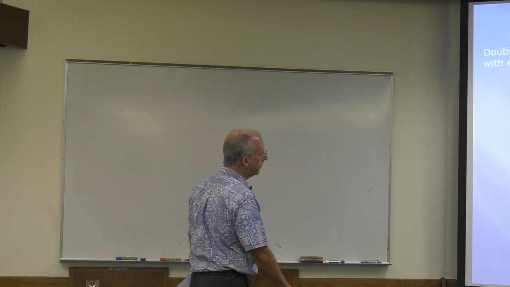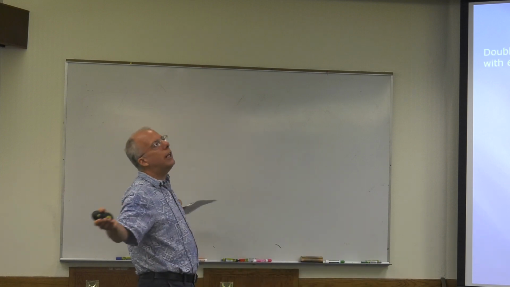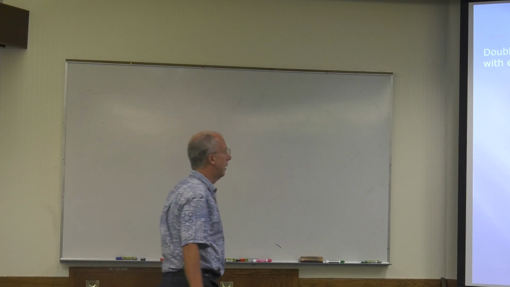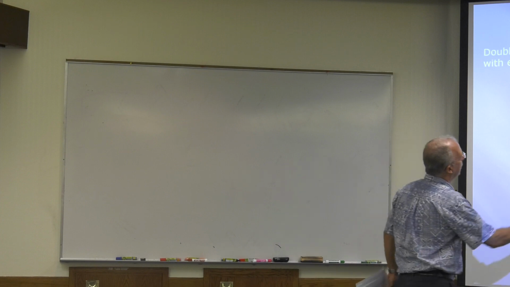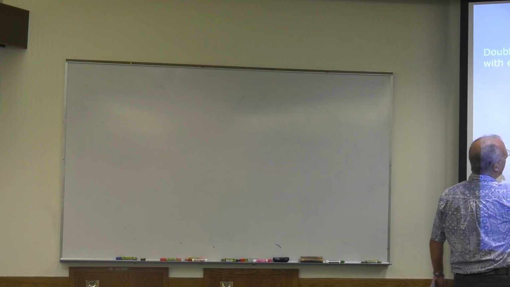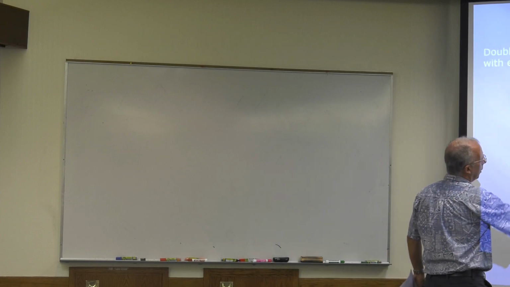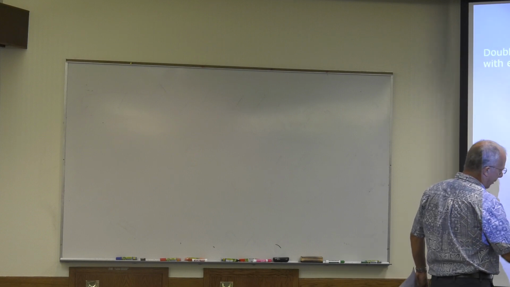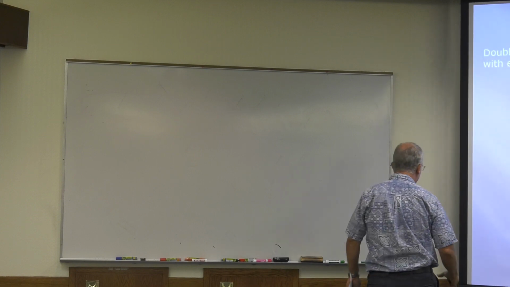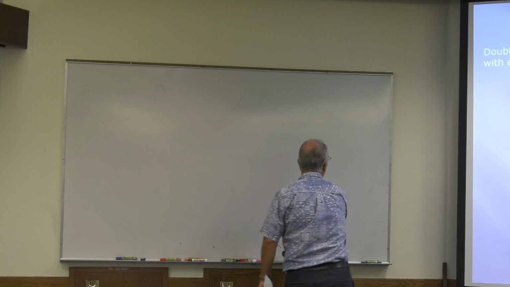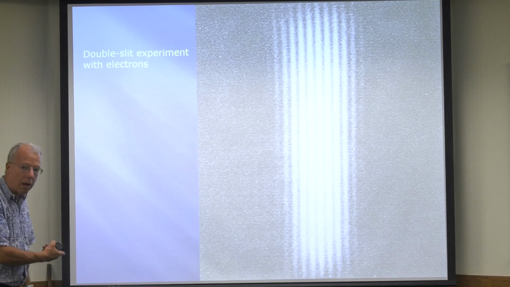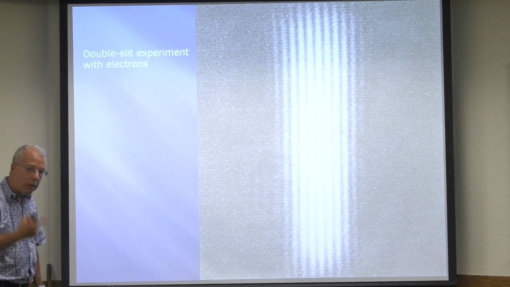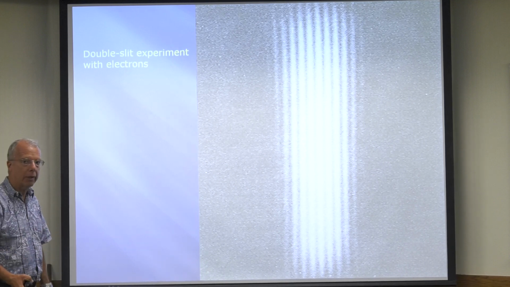Okay, so double slit with electrons. Well, you notice at first, you just see the specks where the electrons land, no pattern. You wait a longer time, uh-oh, what's happening here? See a pattern. You wait long enough. What do you see? You see an interference pattern. This is from electrons.